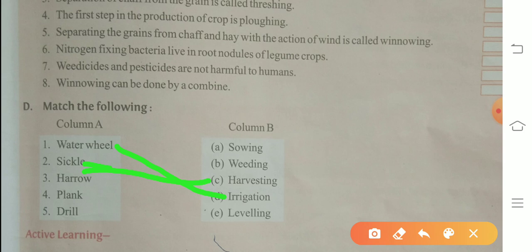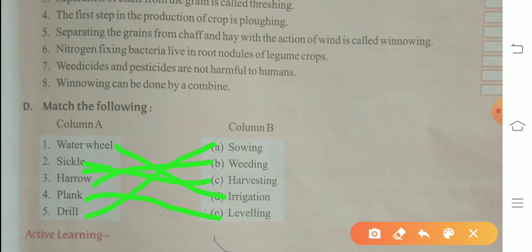Third, harrow used in weeding. Fourth, plank used in leveling. Drill, seed drill used in sowing the seeds.